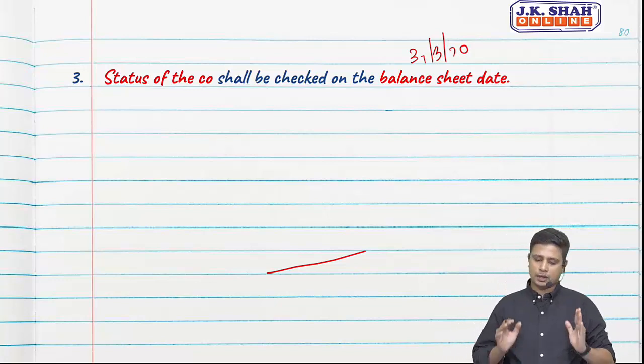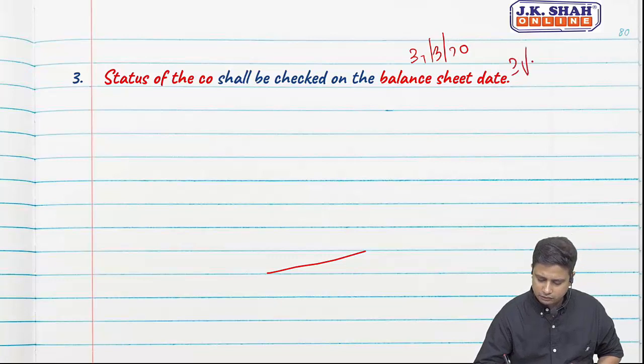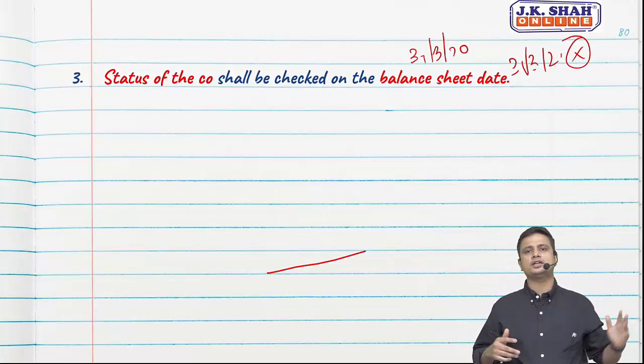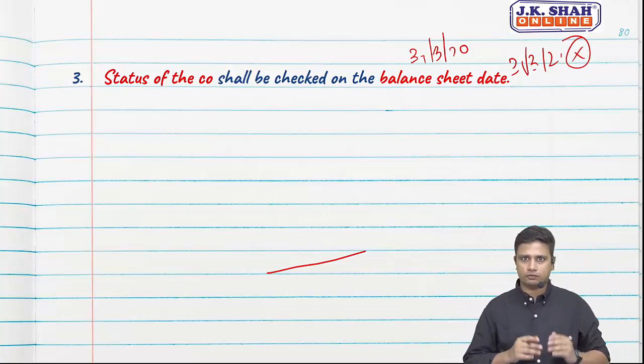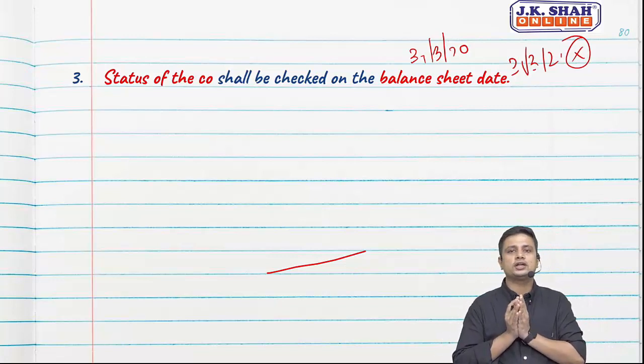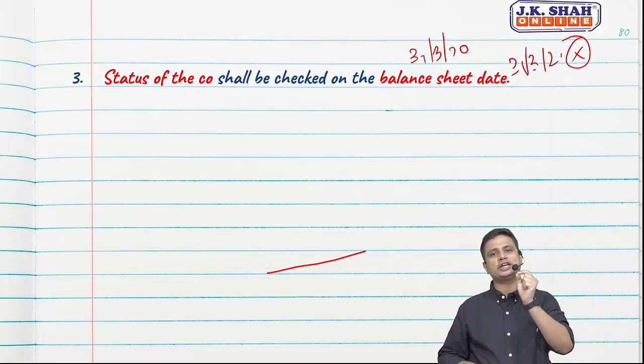CARO was applicable. So I will make for this financial year. But in a case on 31st of March 21, if my turnover is less than 10 crores and all the three conditions have been cumulatively fulfilled, then CARO will not be applicable for the next financial year. So we need to check the status of the company every balance sheet date.